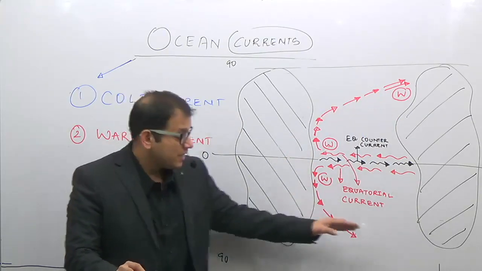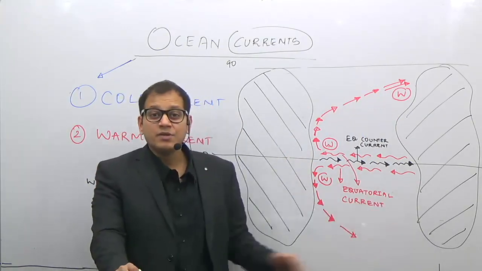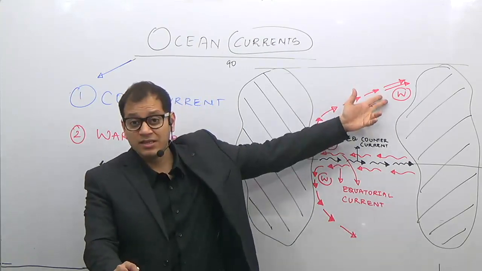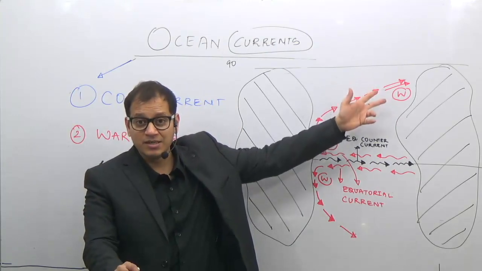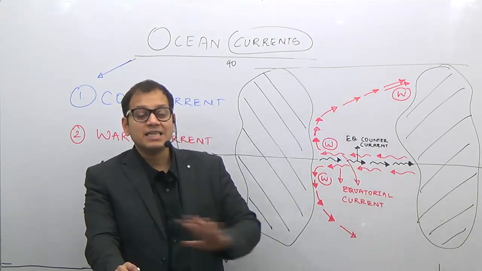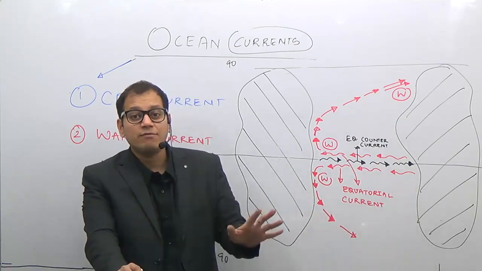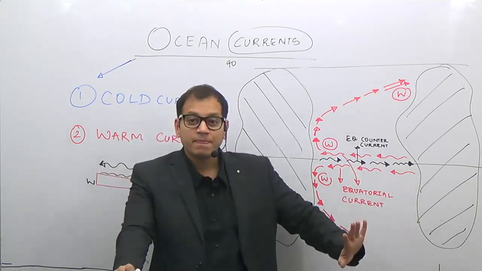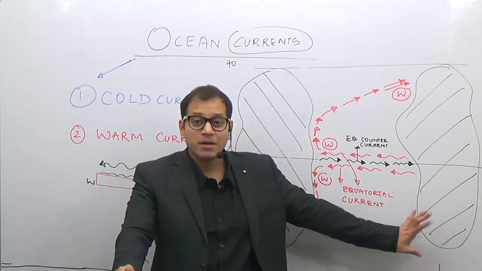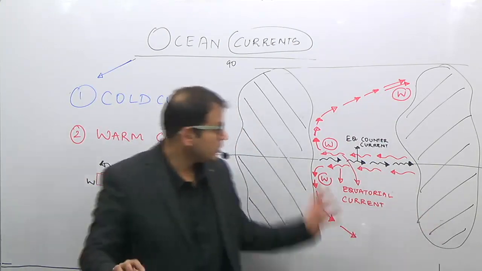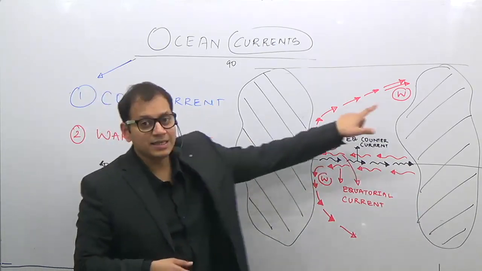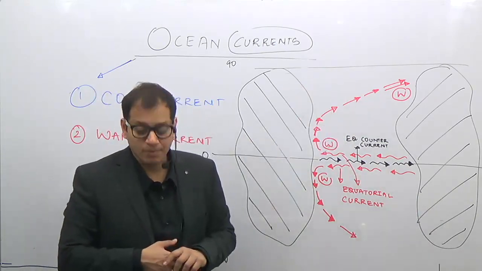But remember, down in the southern hemisphere, there are no continents at this location as in the northern hemisphere. Where this current is coming and meeting, there is no continent in the southern hemisphere, and therefore in the southern hemisphere we do not have warm currents on this part of the world, that is on the western part of the continents. So where are the three warm currents? 1, 2 and 3, these are the areas of warm currents.